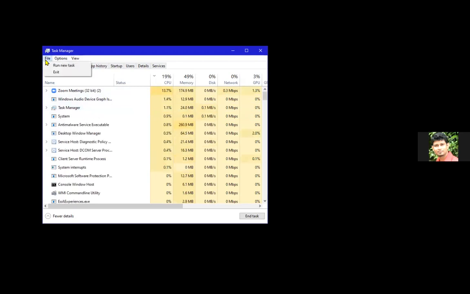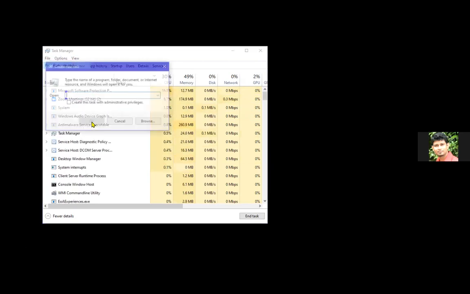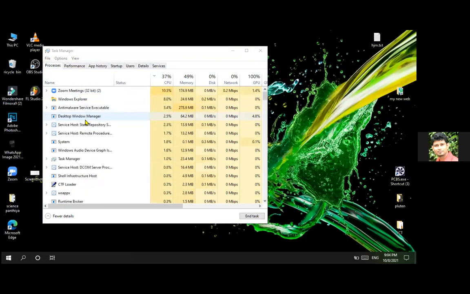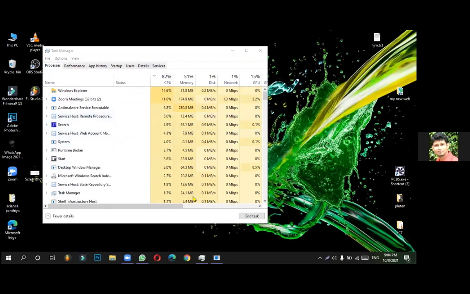Alright. There, run new task. Then type explorer. Explorer. Yes, click OK. Okay. And you will get the Explorer back. Right? Okay. So this is what we did.